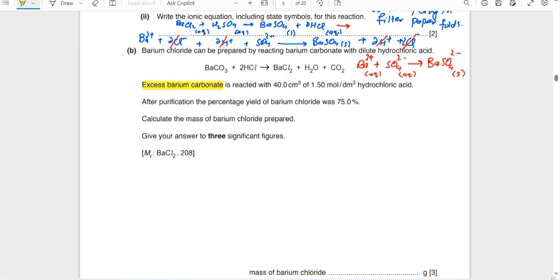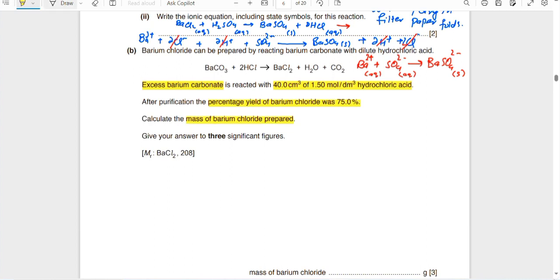But what is the limiting reactant? 40 cm cube of 1.50 mole per dm cube hydrochloric acid is used, and its concentration is this one. After purification, the percentage yield of barium chloride is 75%. Calculate the mass of, what is it asking for? The mass of the barium chloride prepared.